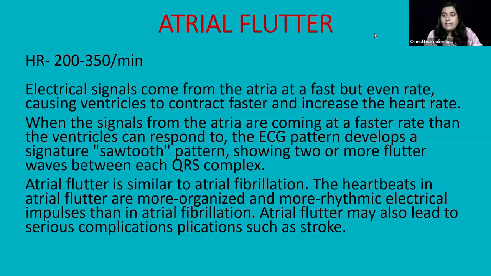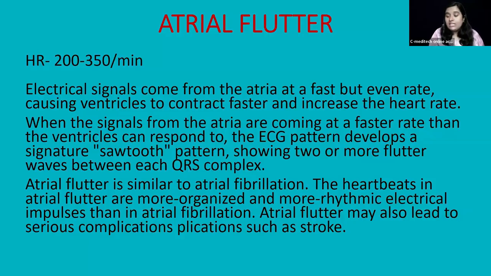Coming to atrial flutter. So what is this atrial flutter? The heart rate will be 200 to 350 beats per minute. It is also a type of heart rhythm disturbance, an arrhythmia. Here the upper chambers of the heart, that is your atria, will beat very fast. Even though it is beating very fast, it will be in an organized manner. That's why you can see 200 to 350 beats per minute. Very fast beating action will be there. But in fibrillation, you see it is disorganized and it is also beating faster.